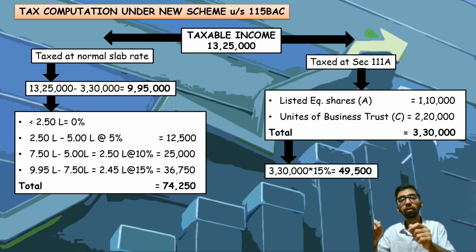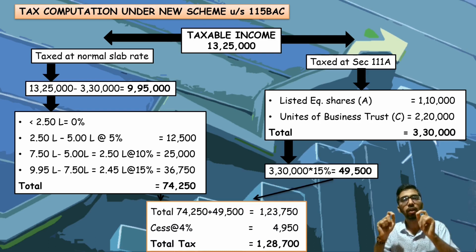Tax amount for 111A, that is 15% on 3,30,000, comes around 49,500. If you add these two, total tax amount is 1,23,750. If you add the cess of 4%, 4,950 is the cess amount. After adding cess, total tax amount is 1,28,700.